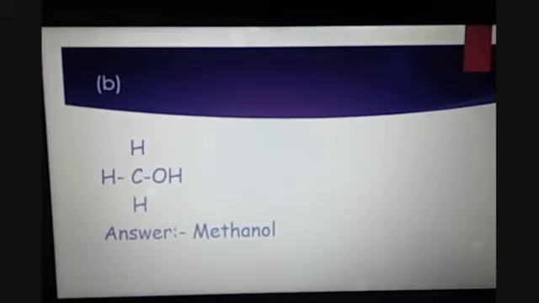And we know the rule that whenever two vowels come together, then we have to remove the E from the earlier one. Like methane has an E at the end, so we have to remove that E and add the -ol directly to it. So methanol will be the IUPAC name for this compound.